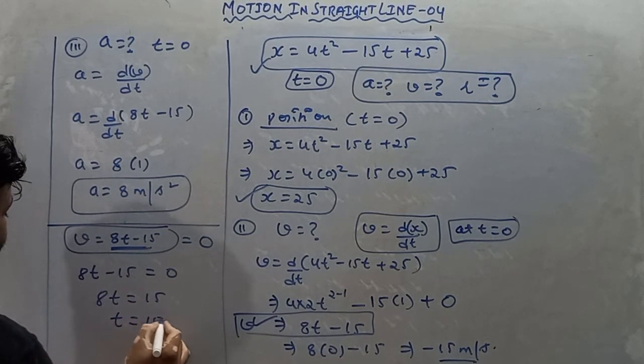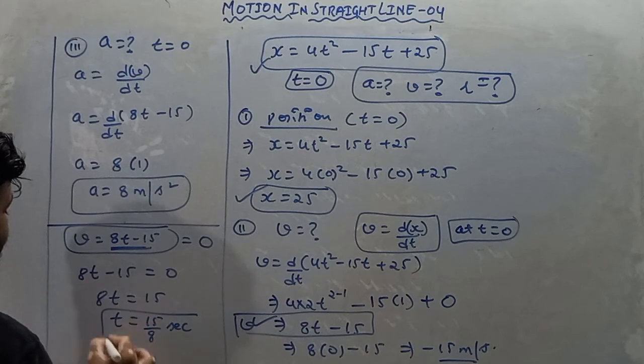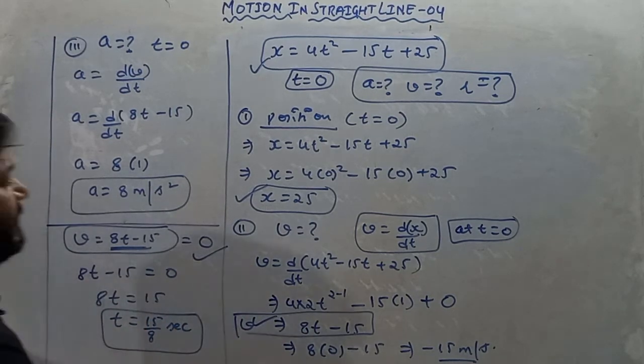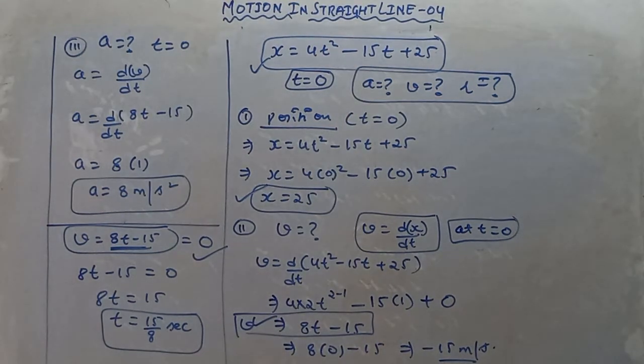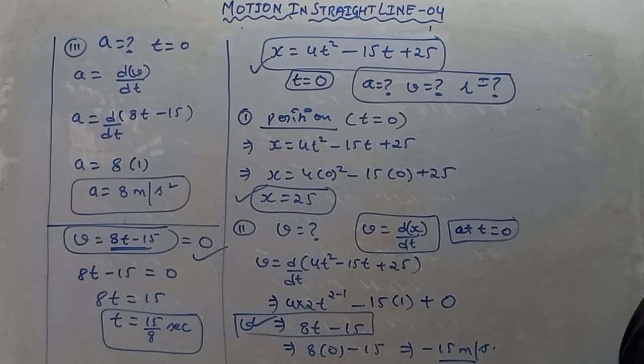So t is equal to 15/8 seconds. This is the time when the velocity of the particle becomes equal to 0. This is a very easy question, my dear students. I hope you all understand how to solve these types of questions. Moving forward, let us discuss more questions.